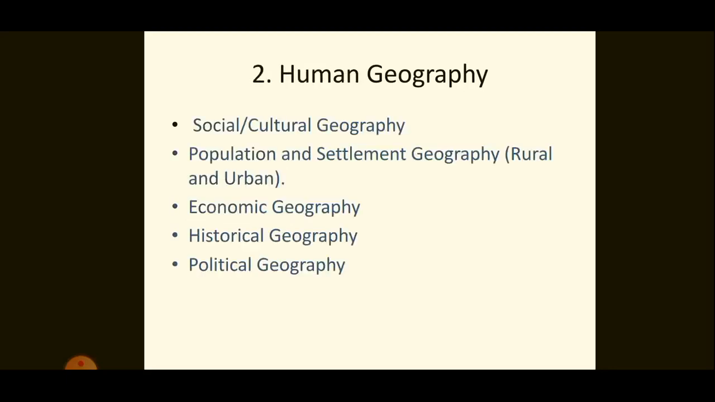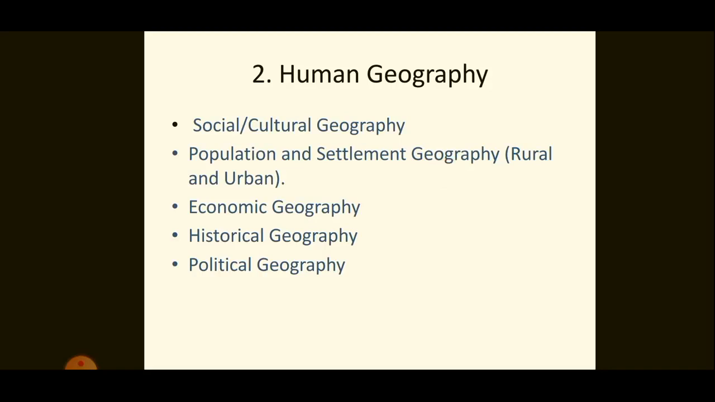Next is human geography. Human geography comprises social or cultural geography, population and settlement geography, economic geography, historical geography, and political geography. First one, social or cultural geography involves the study of society and its contributions. Then, population and settlement geography studies population growth, distribution, sex ratio, migration, etc. It also studies settlements, the rural and urban settlements also.